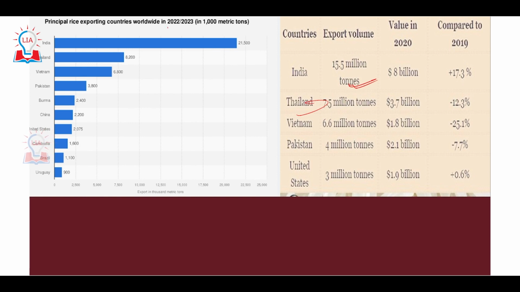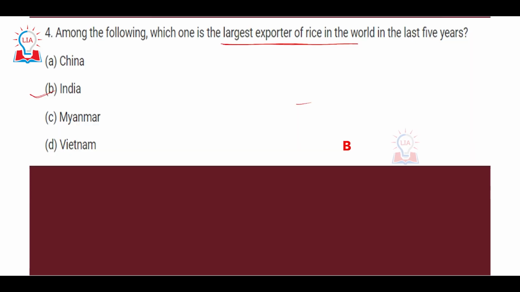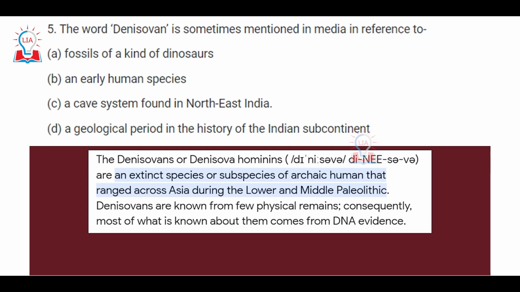Similarly, if we talk about the year 2022-2023 as well, India has exported almost 21.5 million tons of rice. So what we can see is that with every passing year, there has been a continuous increase in the amount of rice exported by India. And then we have in second place Thailand, Vietnam, and Pakistan. That means India, B, is the correct option for this particular question.